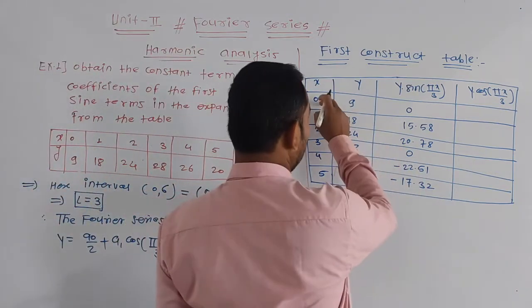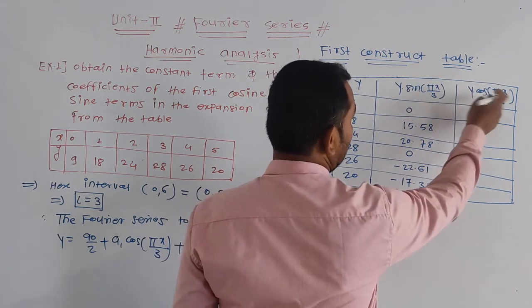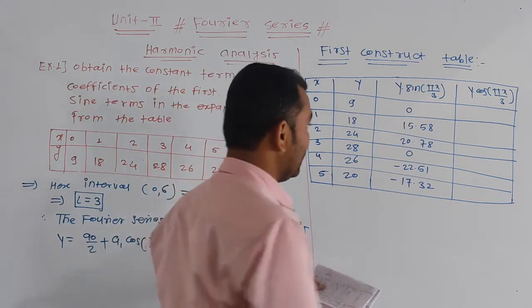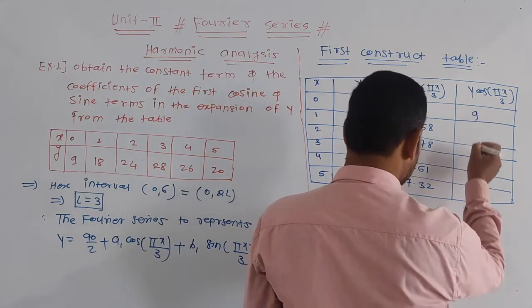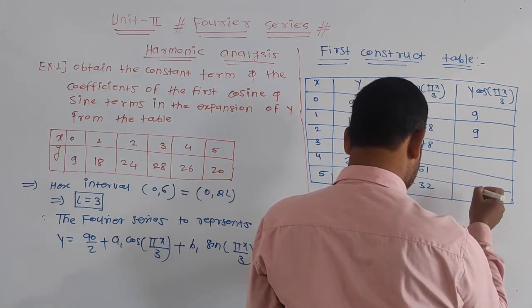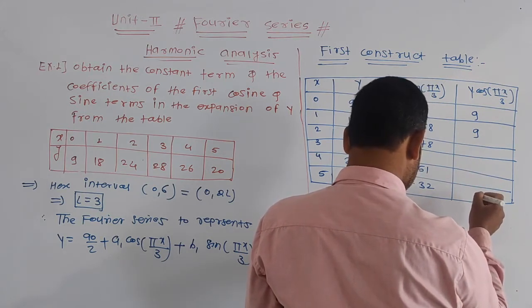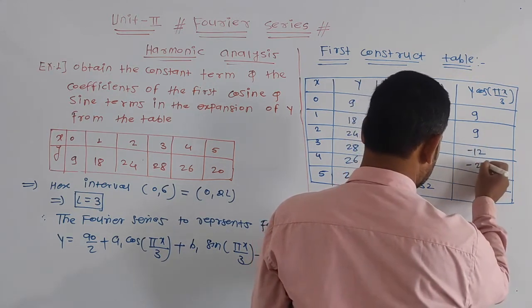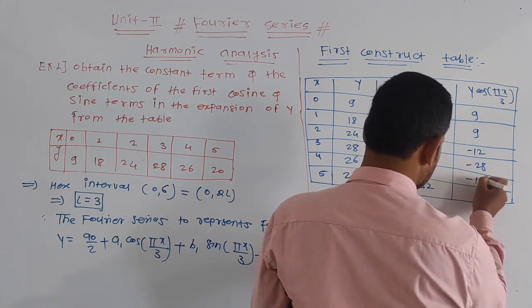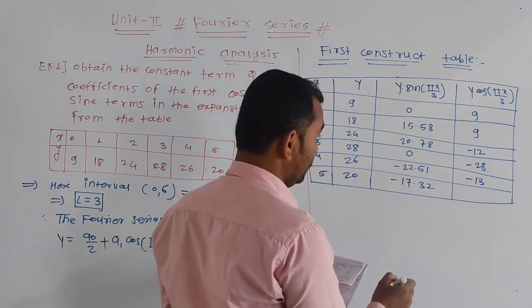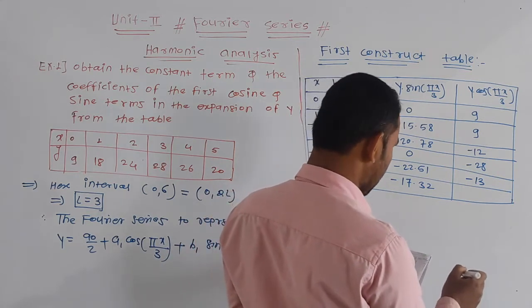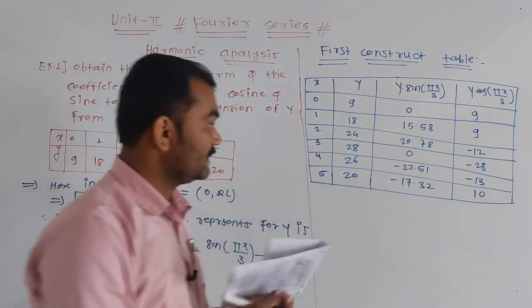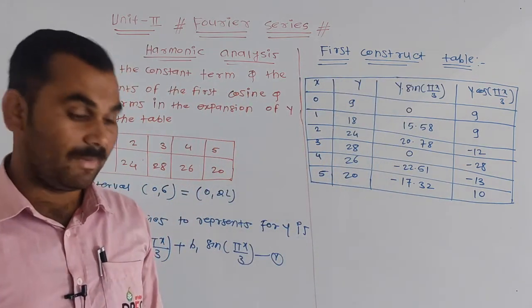Now here put x as 0 and y as 9. Put x as 0. cos 0 क्या मिलेगा? 1. ओके, तो y का बचेगा 9. तो वहाँ पे 9. Then second also 9. Then third, then next minus 28, then minus 30, then last value is 9, 9 minus 12 minus 28, 13, and last value is 10. Okay, these are the values of y into cos pi by 3 into x.